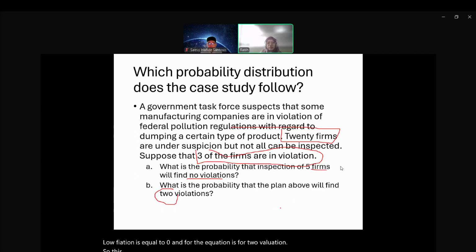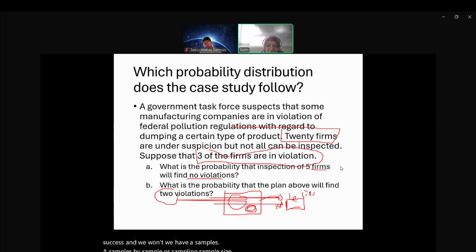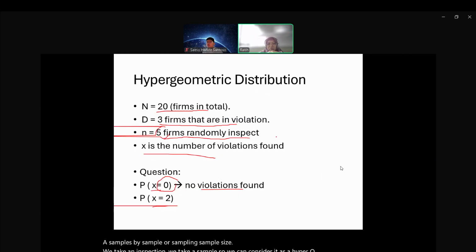So this is about the hypergeometric. We can just take a summary: for the hypergeometric, there is a population, and we take some sample. The population has some defective items or successes, and we have a sample size. We take an inspection, we take a sample, so we can consider it as a hypergeometric distribution.